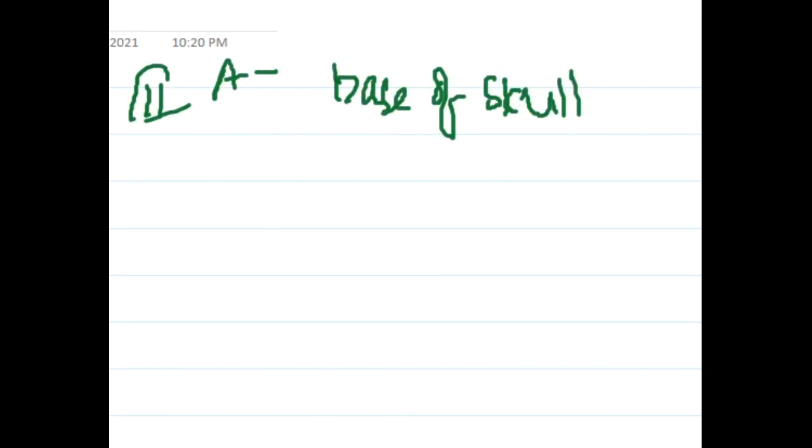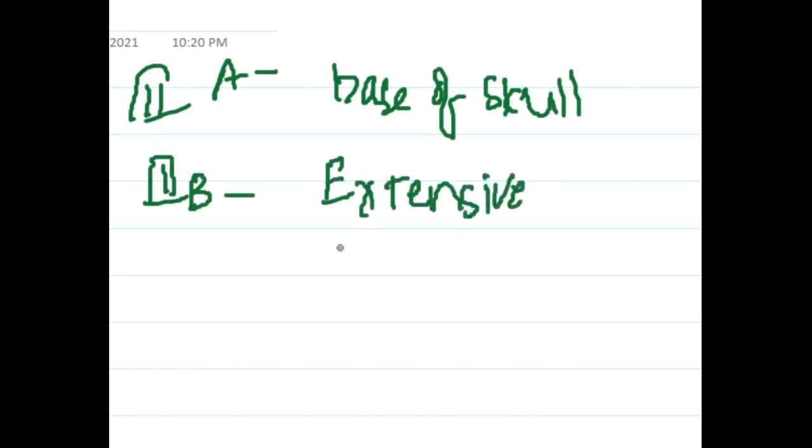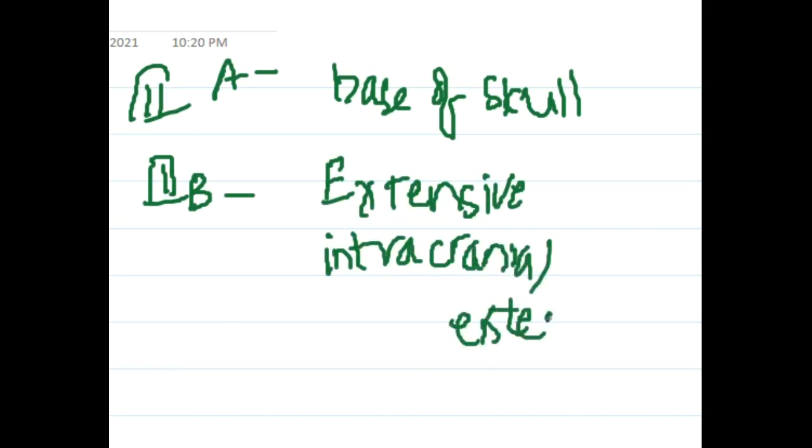Then we have 3A. In 3A, there is erosion of the base of the skull. Erosion of the base of the skull is 3A. 3B is the presence of extensive intracranial extension. So these are the important classification systems for nasopharyngeal angiofibroma.